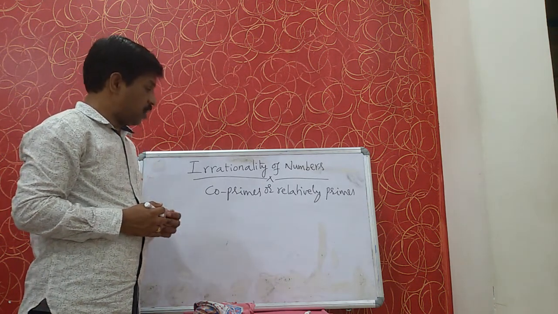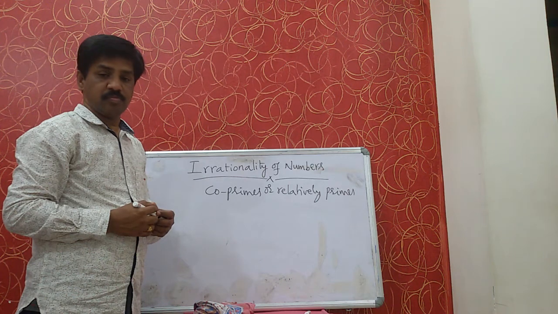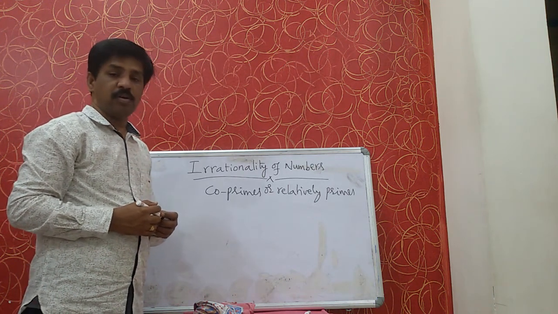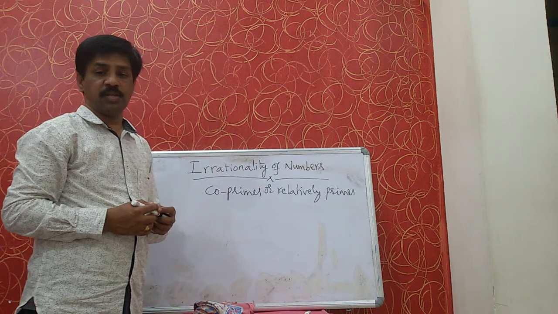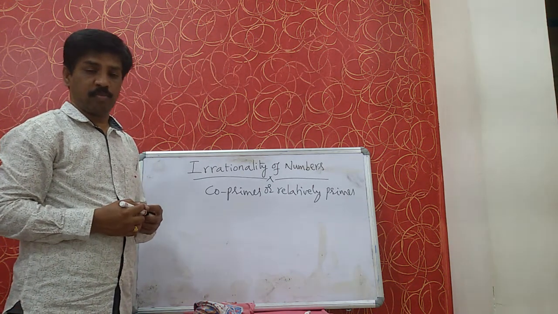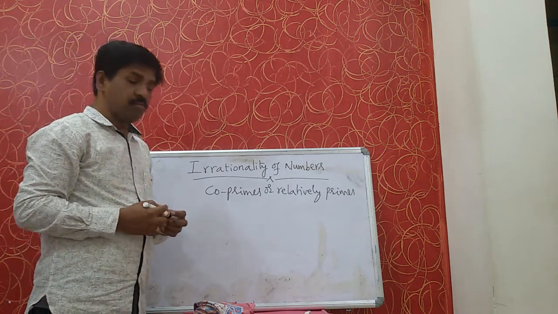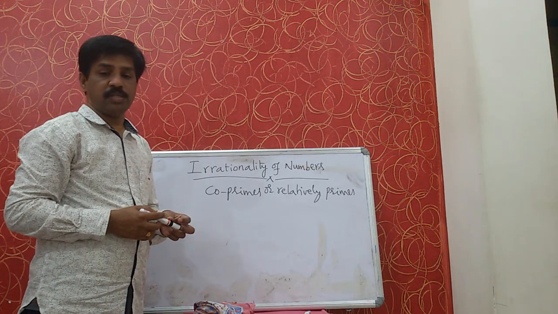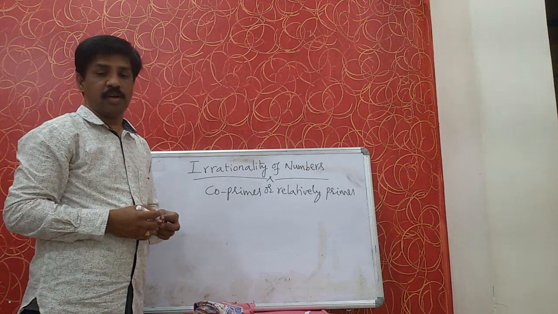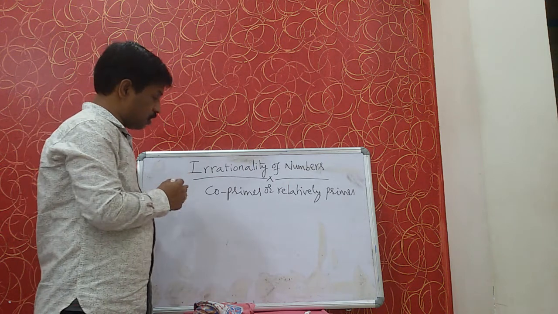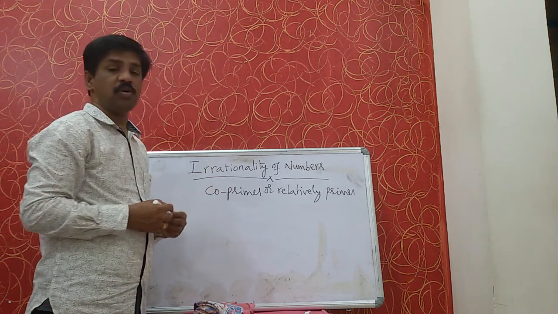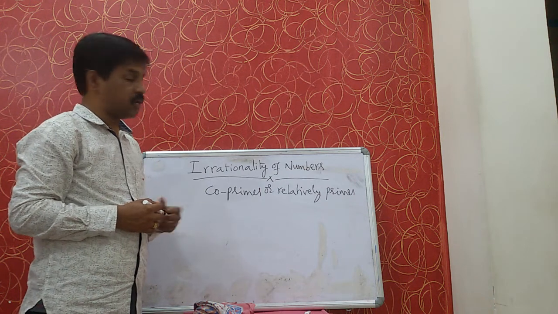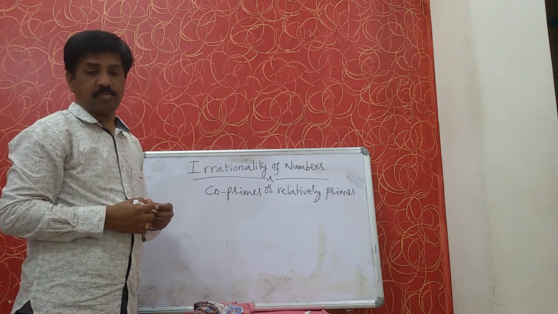In another way, the HCF of two numbers is 1. If the HCF of two numbers is 1, they are called coprimes. If the common factor of two numbers is only 1, then we can say that they are coprimes.